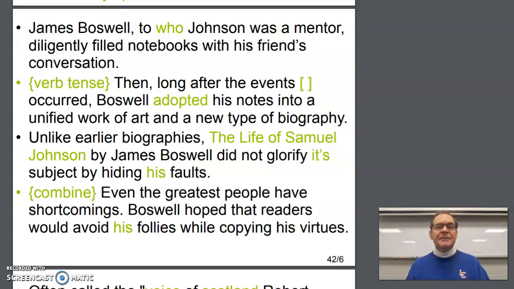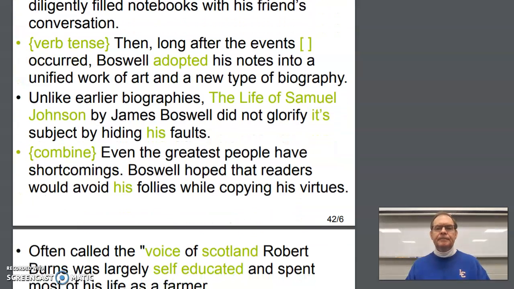Unlike earlier biographies, The Life of Samuel Johnson by James Boswell, we need to underline our book title if we're handwriting or italicize if we're typing, did not glorify his, meaning Boswell's, subject by hiding Johnson's faults. So there we have a few ambiguous pronouns, and sometimes it's just better to go ahead and put the noun back in there. Even the greatest people have shortcomings. We could say, since even the greatest people have shortcomings, comma, Boswell hoped that readers would avoid Johnson's follies while copying his virtues. So there again, we may need to put Johnson's name in where it belongs.